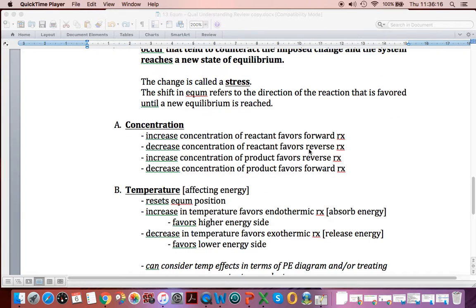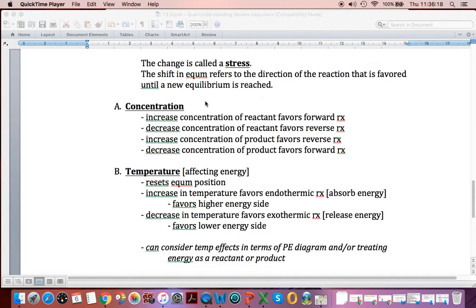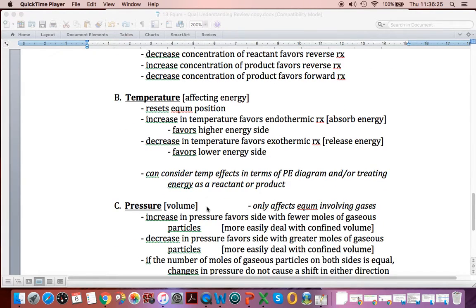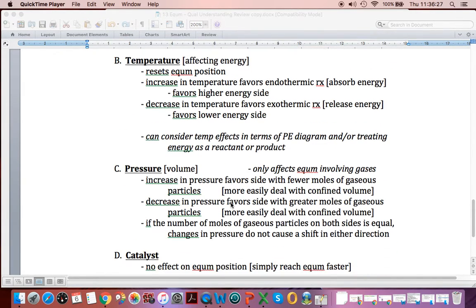You should have memorized Le Chatelier's principle, and you should know what a stress is and what a shift is. You should know the impact of concentration. You should know the impact of changing temperature. It's been spelled out multiple times before. If not, go back and review it. You should know the impact of pressure. We're really talking about Boyle's law here.